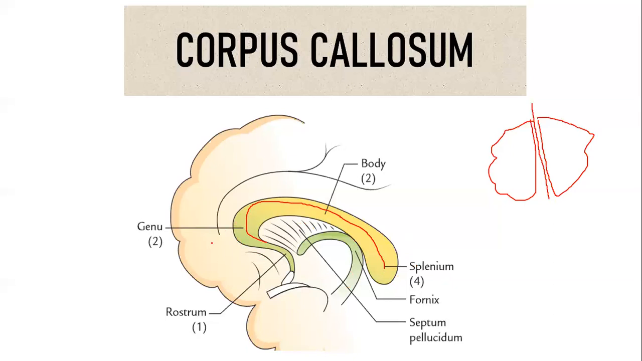If you take the genu, what is the genu? Genu is nothing but a bend, as we saw in the internal capsule also. It is a bend that is present anteriorly, related to your rostrum, and posteriorly to the body of the corpus callosum. This is the first point you will say: the genu is a bend that is anterior to the rostrum, and posteriorly it is continuous with the body of the corpus callosum.